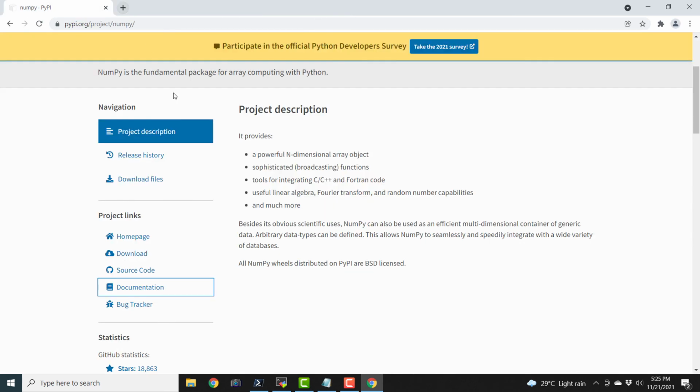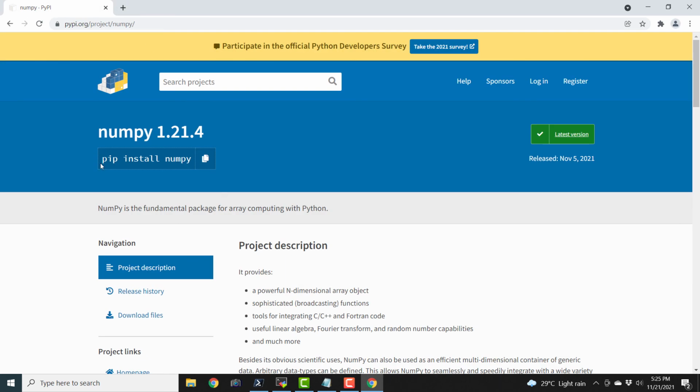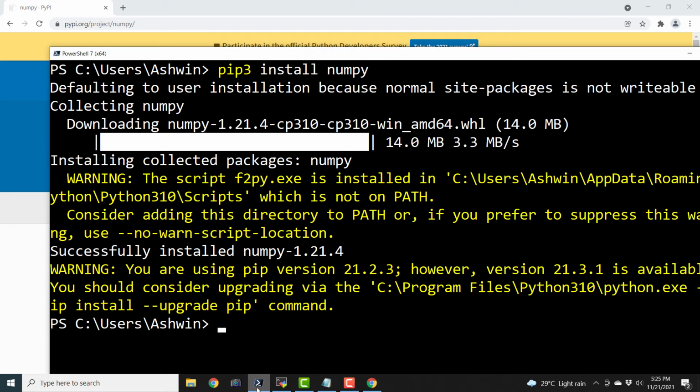And here we can even see the command pip install numpy. In our case, it will be pip3 install numpy. And if we run this command on the command prompt of our operating system, it is going to install numpy. See, it has installed the numpy library, and we can see the demo of it in action.